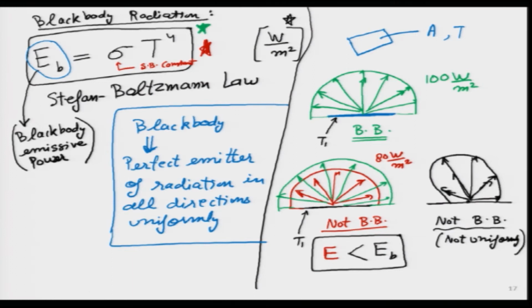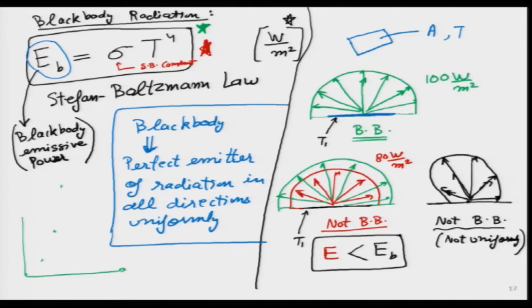Isn't it beautiful? So, which came first? I think the Stephen-Boltzmann law was perhaps 100 or 150 years before Planck's law came out. So, he had found it experimentally. How did he find it experimentally? At different temperatures, he could measure the emitted power from a particular body. What he found out was, if he doubles the temperature in Kelvin, it emits 16 times higher power. If he triples the temperature, it emits 81 times higher power. So, then he plotted the curve and figured out what the plots look like. That plot is increasing like a very high order polynomial. So, he did the curve fit with some experimental error and other things.